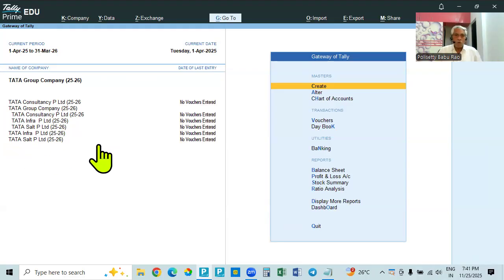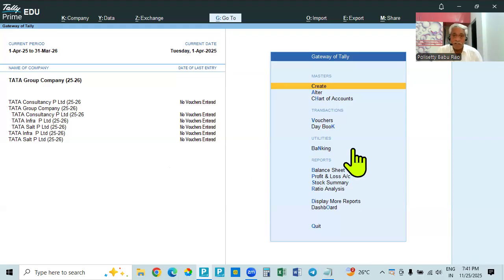Okay, now in the case of the member companies, any transactions are recorded. That means how are transactions recorded? First, we'll create the company. Company is created, the features enabled. Okay. Then we have to create the masters. Then we have to create the vouchers and record the transactions.